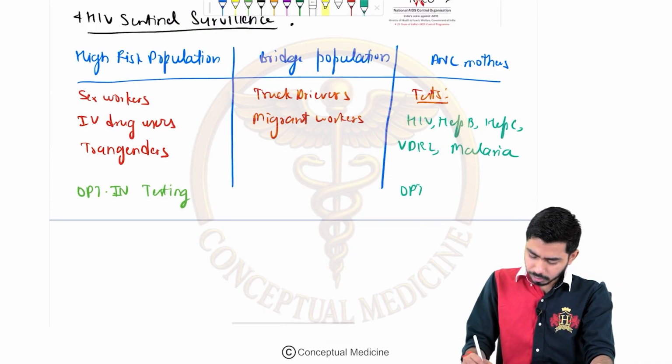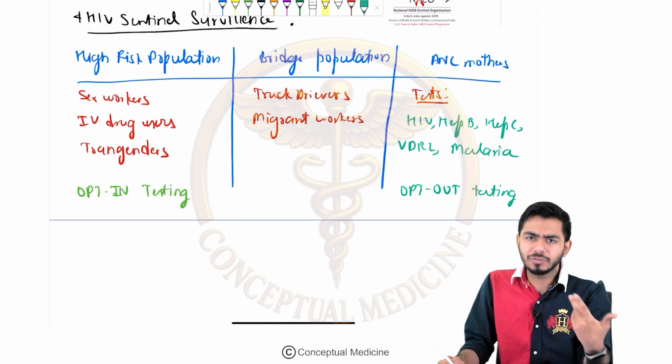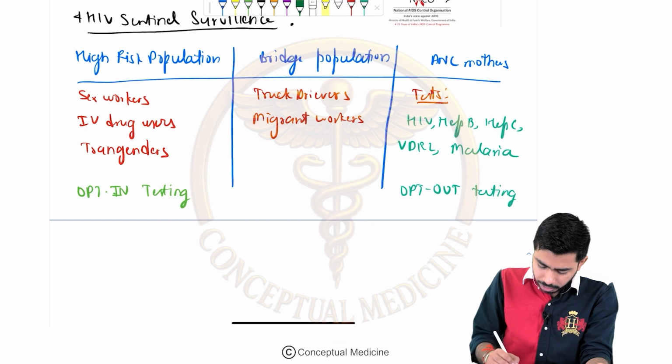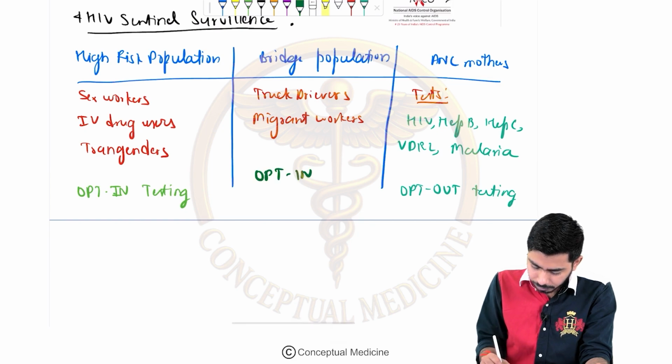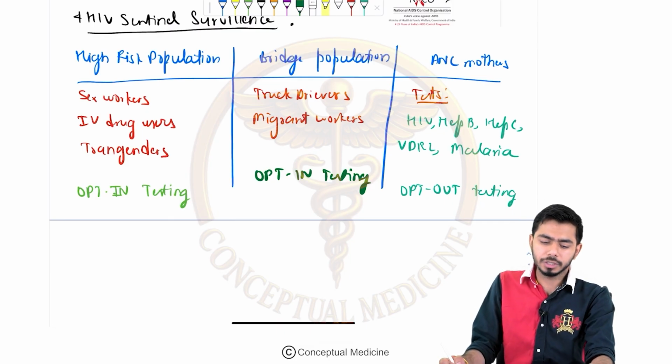And this is the opt-out testing. The opt-out testing means that informally, oral consent will be taken from the mother, that we will be checking your blood for these kind of things, right? And for the bridge population, we will be going for the opt-in testing again, right?